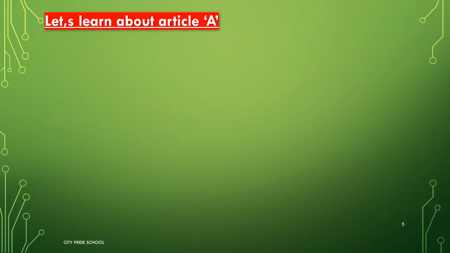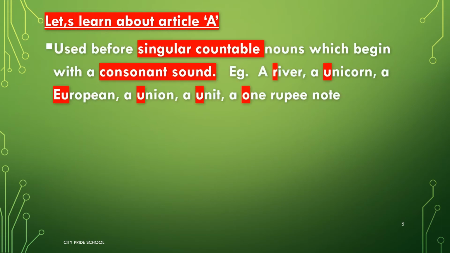Now the rules related to the use of article a specifically. Article a is used before singular countable nouns which begin with a consonant sound. Now children, this combination is very important. The noun should be singular, countable, and it should begin with a consonant sound. Even if the first letter of any noun is a vowel, but the sound is consonant, then we will use a before it.